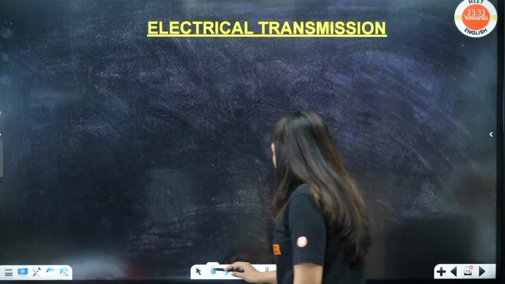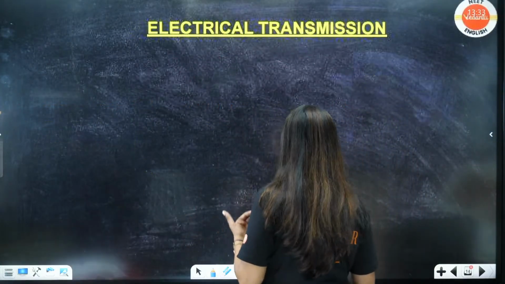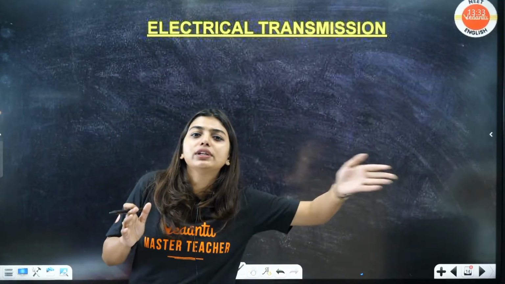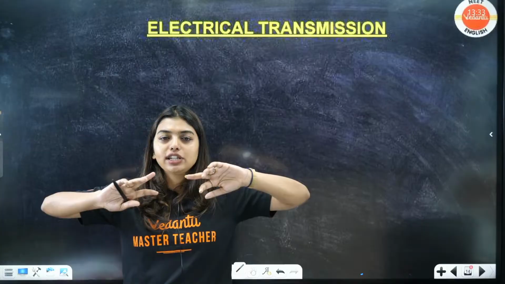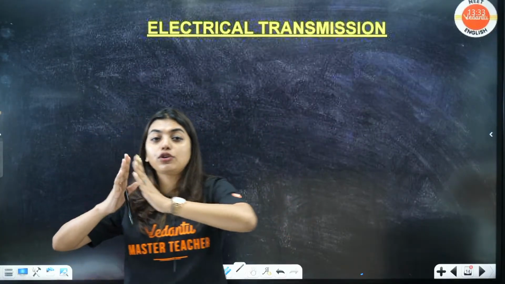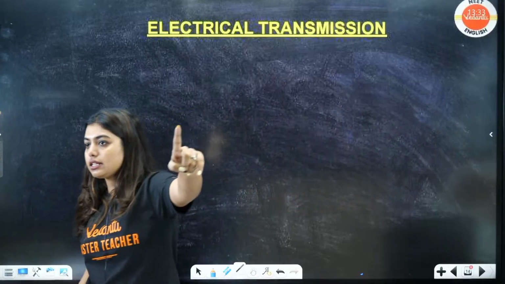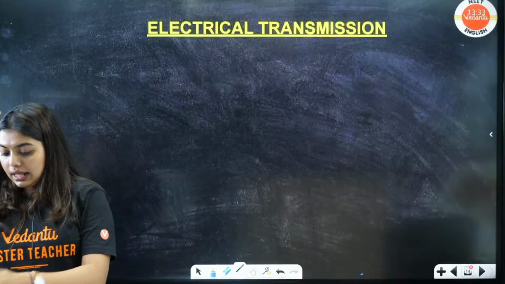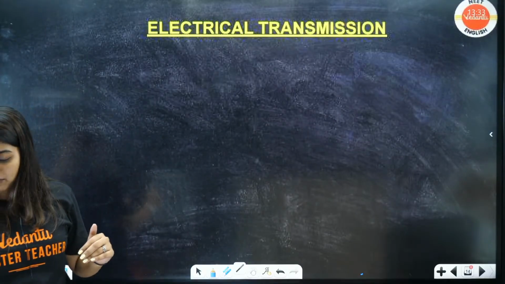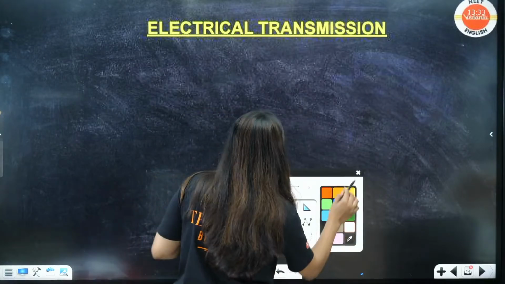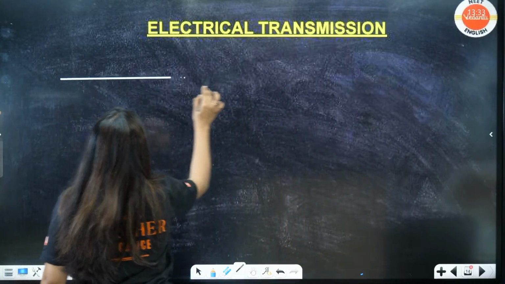Now the question comes: ma'am, I understood that this is happening, but how is it transported through the entire axon? Because now I just showed you exchange, up and down exchange is happening. How is it transported through the entire axon length? That is a question to all of you. I am going to answer that with the help of one diagram. All of you stay tuned.